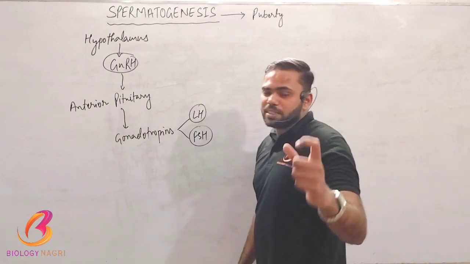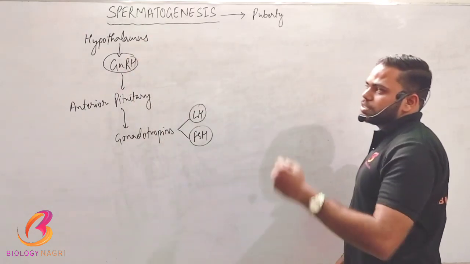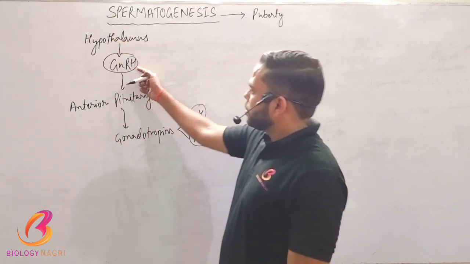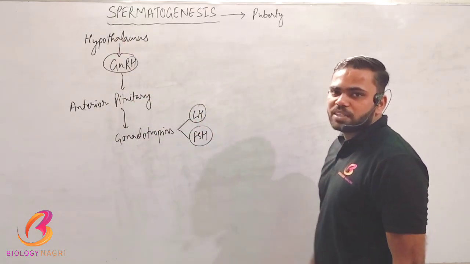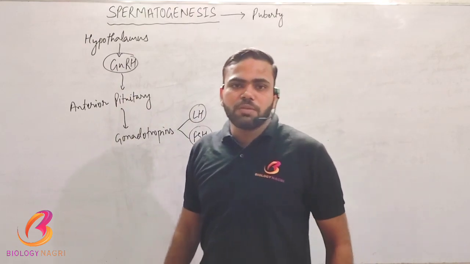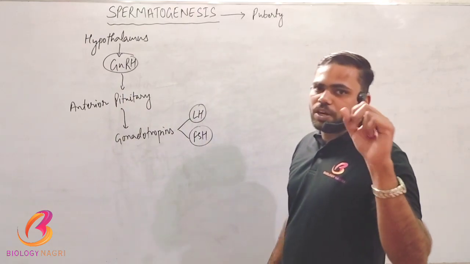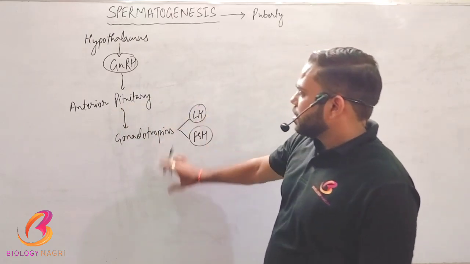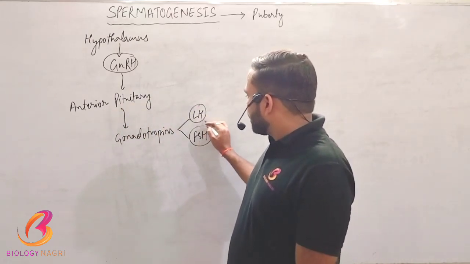I am repeating my sentence. The hypothalamus releases gonadotropin releasing hormone, a hypothalamic hormone. This hormone acts on the anterior pituitary, which is called the adenohypophysis. The adenohypophysis starts releasing the gonadotropins, which are LH and FSH.